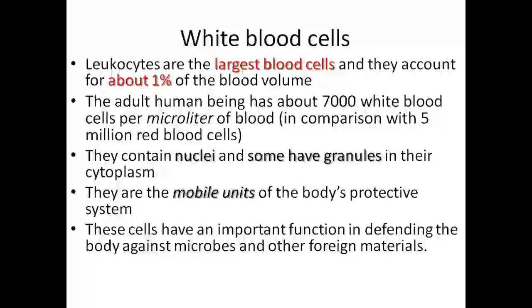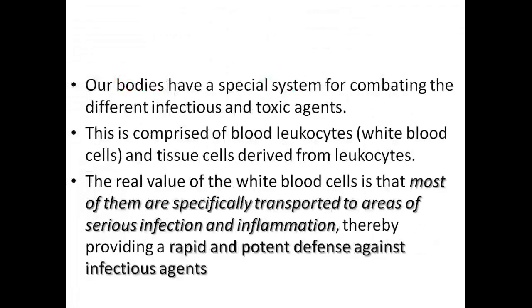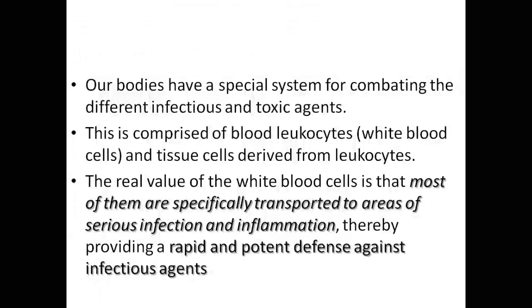These cells have an important function in defending the body against microbes and other foreign material. Our body has a special system for combating the different infections and toxic agents. This is comprised of blood leukocytes, or the white blood cells, and the tissue cells derived from the leukocytes. We shall see what tissue cells are derived from the leukocytes.